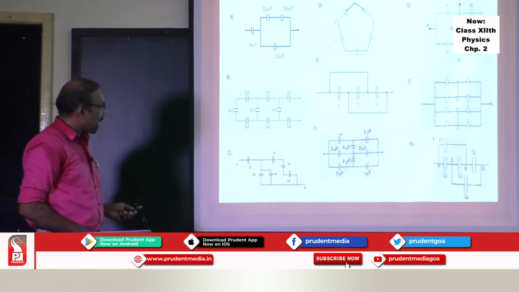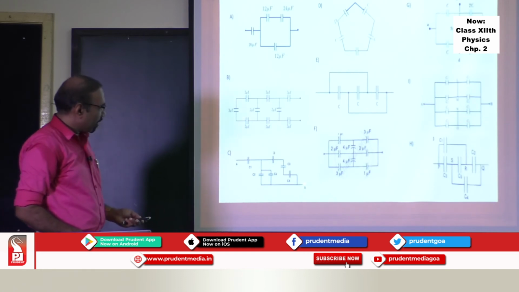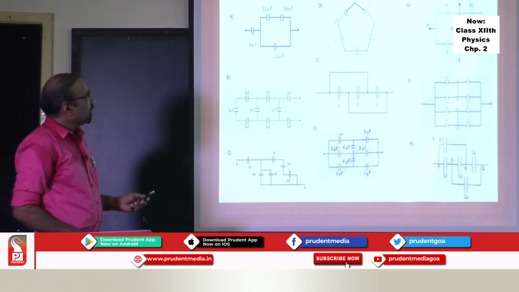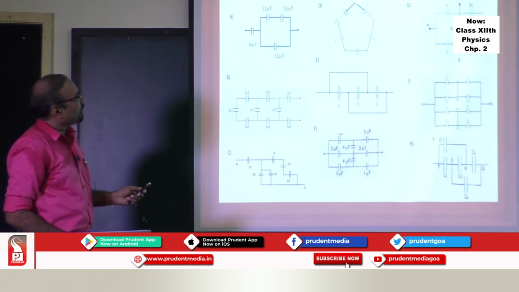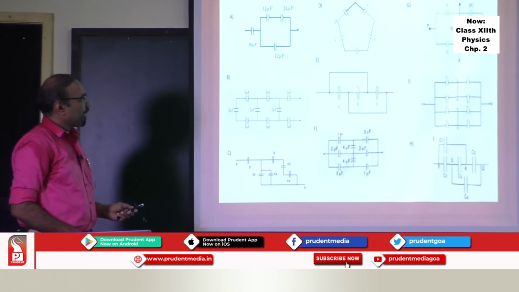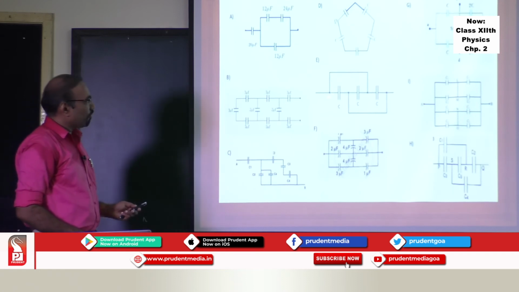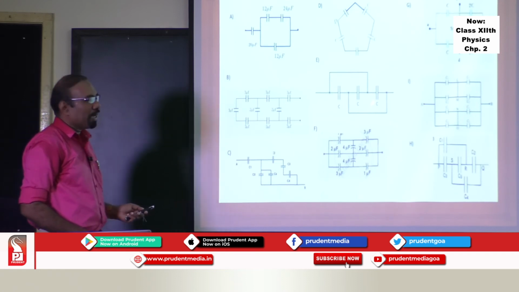Likewise in this case, start from this end, the other end is B. Again in this case you can find out the equivalent capacitance between P and Q. This is a different branching. So you will find this network comes out to be in parallel.